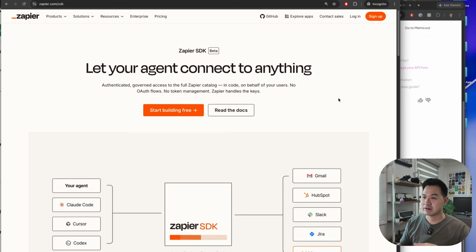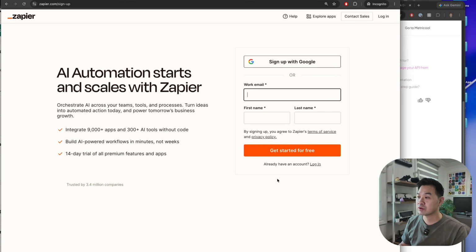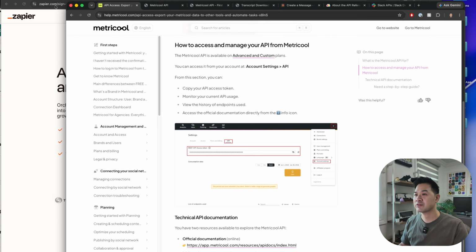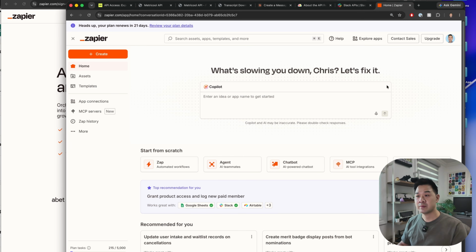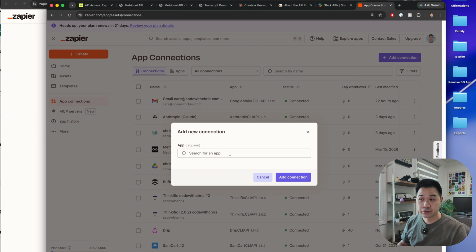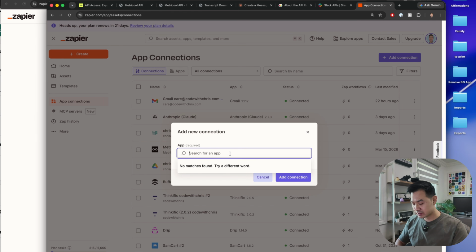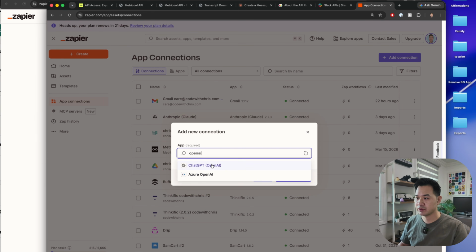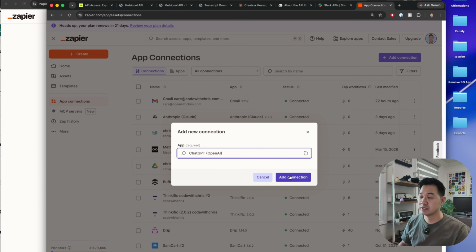If you're going down this route, here's how you would start. So step one would be getting your free Zapier account. You can click on the link over there or in the description below. You're going to arrive at this page. You're going to click on sign up in the upper right hand corner to create a free account. And then once you get inside your free account, you're going to arrive on a page like this. You're going to click on app connections here, and then you're going to click add connection, and you're going to search for your app. Zapier has over 9,000 different apps, so chances are what you want to use will be here. I'm just using this as an example.